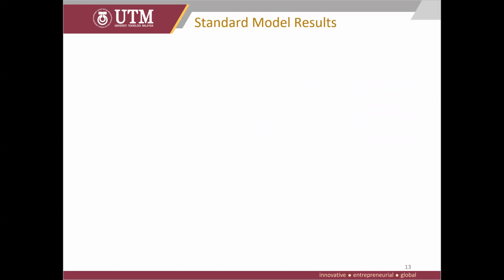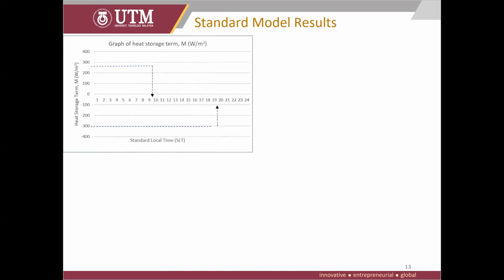First of all, I'd like to touch on the heat storage term. Heat transfer to a system is positive, and heat transfer from a system is negative. From the graph, it can be seen at around 3:30 p.m. the heat storage term dips below zero. This means that heat is released from the system to the surroundings.